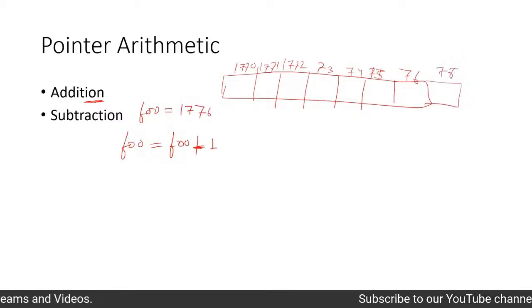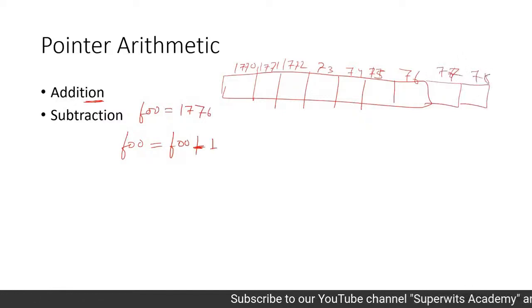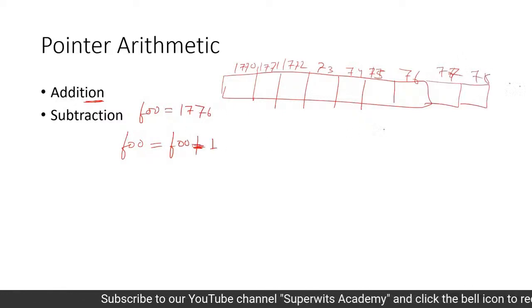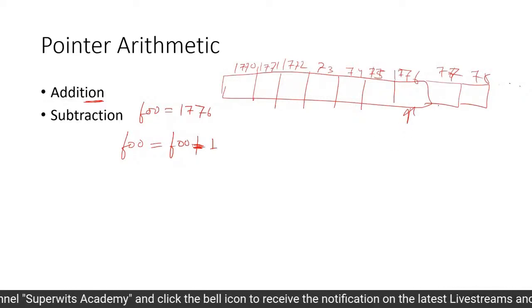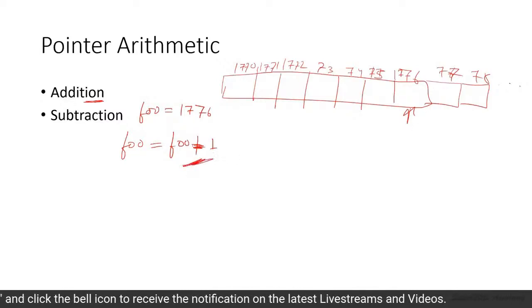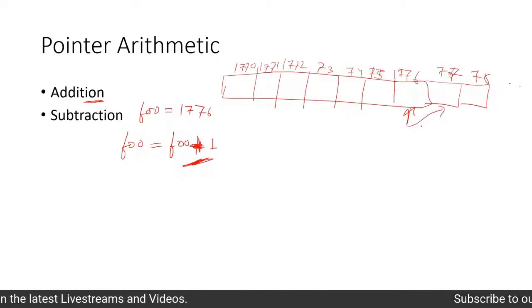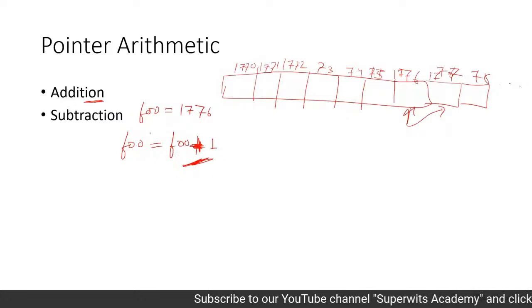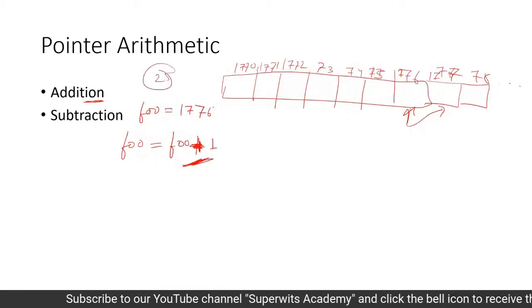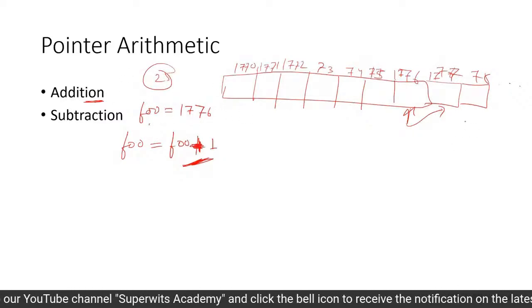Okay, so 77, 78, and so on. Right now foo is pointing to 1776. As soon as I add 1 to this foo variable, the pointer will move toward the 1777 memory location. So instead of pointing to value 25, foo is going to point to some other value.